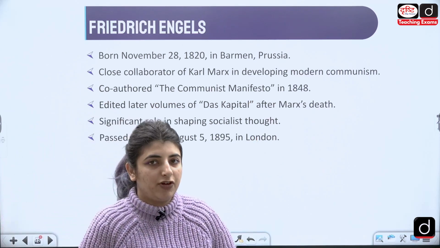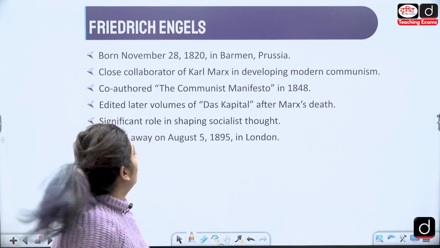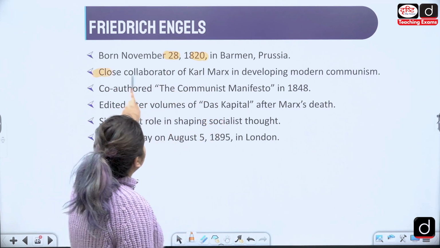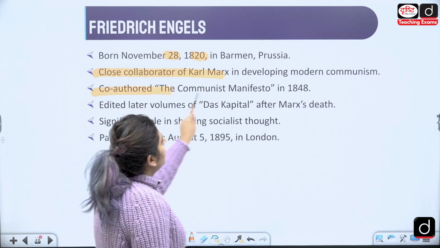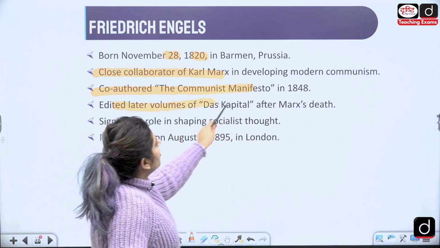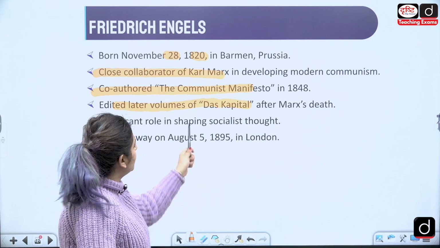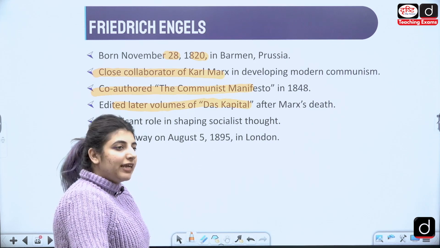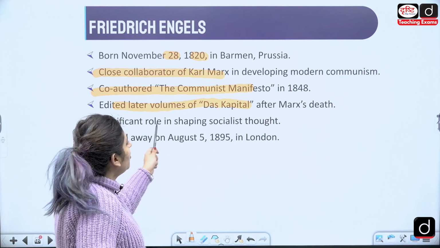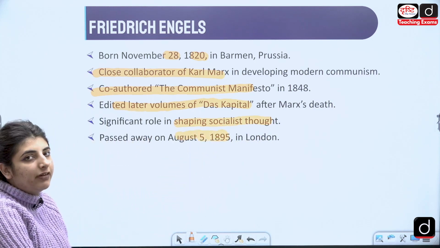The next thing I have here is the second proponent of Marxist literary theory, known by the name Friedrich Engels, a person who collaborated with Marx. He was born on November 28, 1820 in Barmen, Prussia, a close collaborator of Karl Marx. He co-authored the Communist Manifesto with Marx, and edited the later volumes of Das Kapital after Marx's death. When Marx died, as I told you already, Das Kapital was an unfinished work, so it was taken up as a project to be finished by Engels. He played a significant role in shaping socialist thought, and passed away on August 5th, 1895 in London.